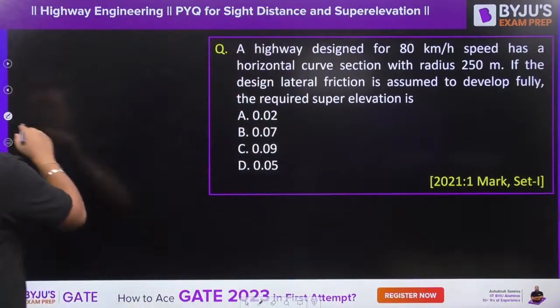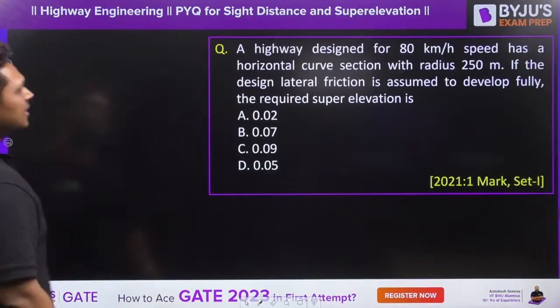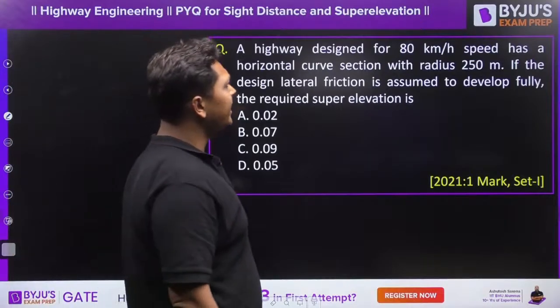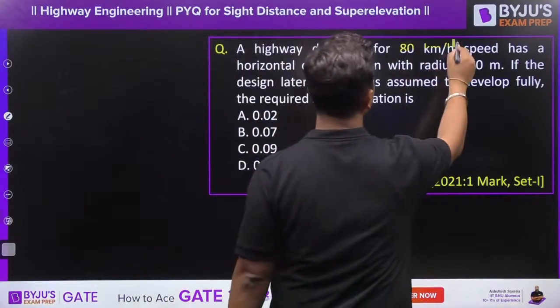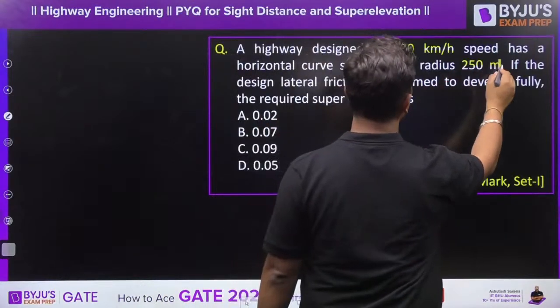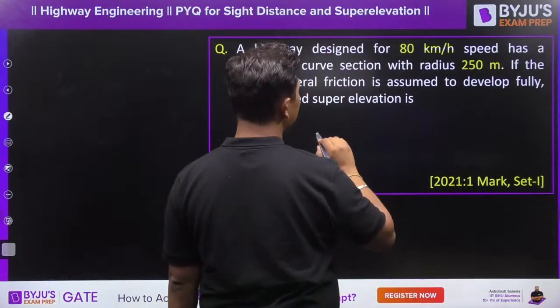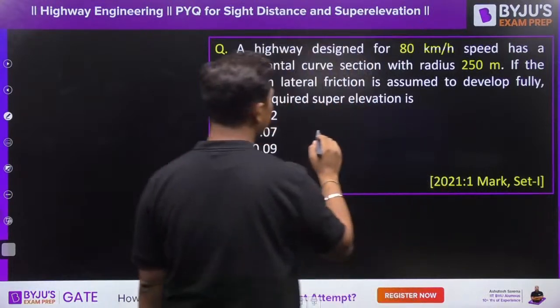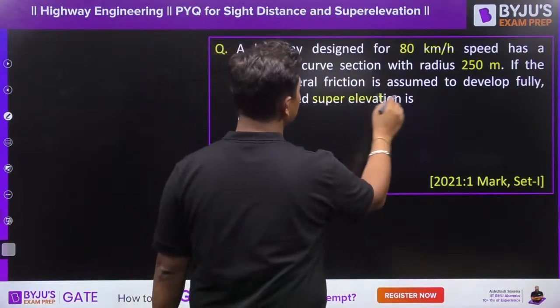Let us solve this question over here. Very easy question. A highway designed for 80 km/h speed has a horizontal curve section with the radius of 250 meters. If the design lateral friction is assumed to be developed fully, what is the required super elevation?